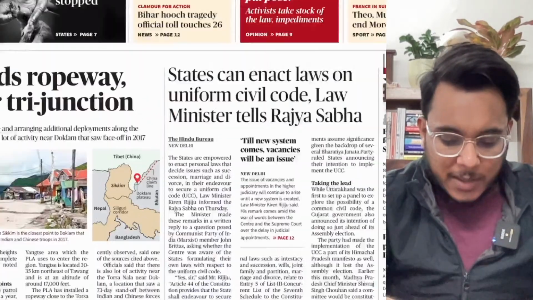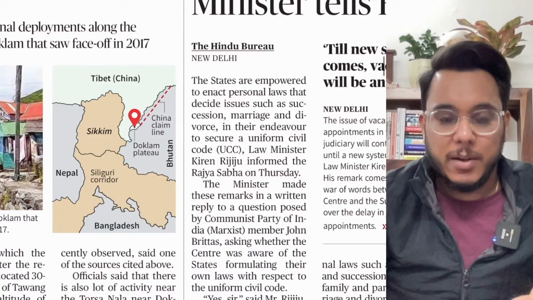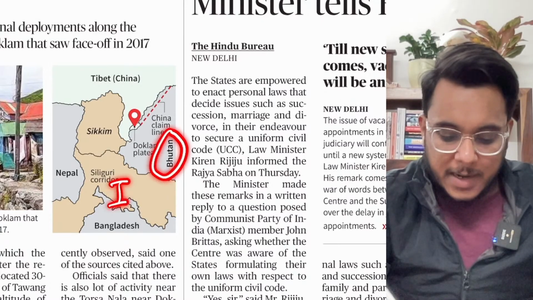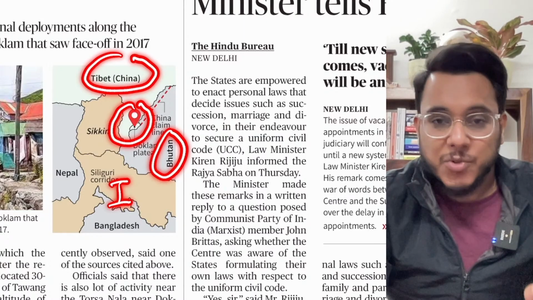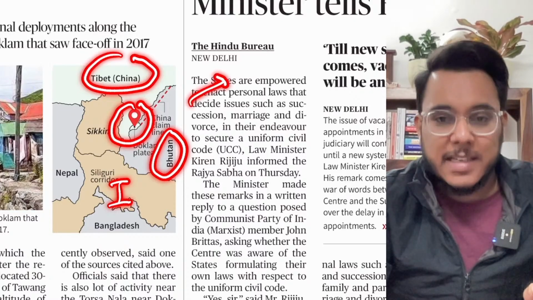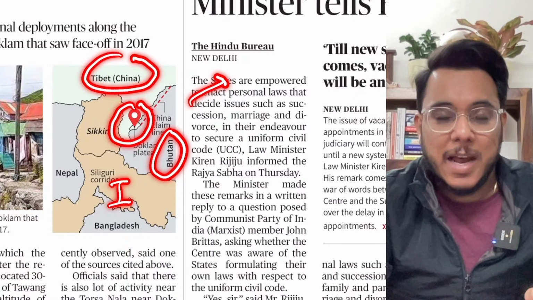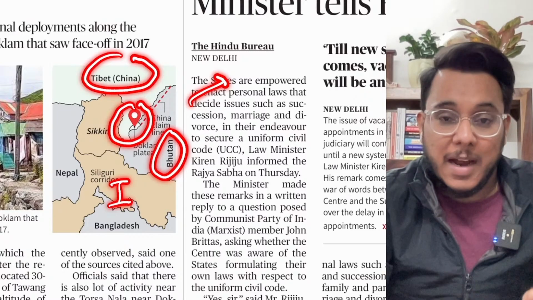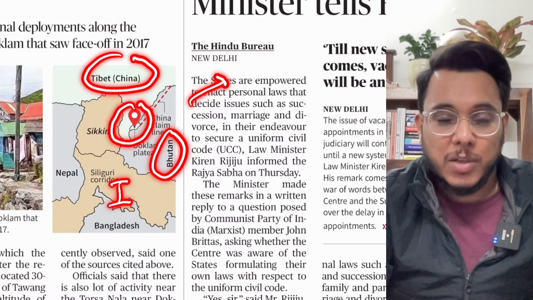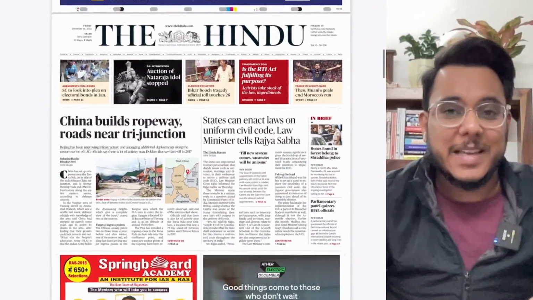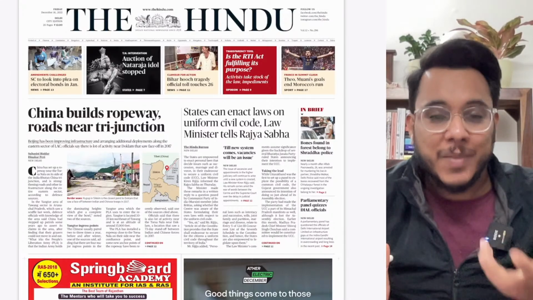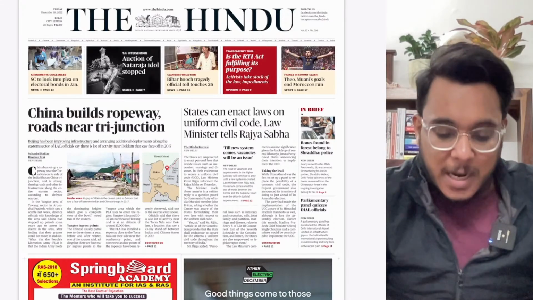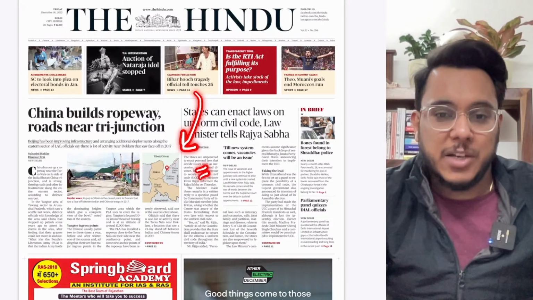Now guys, understand this particular thing, that when we talk about the Trijunction between the three countries, that is Bhutan, India and China, this particular Trijunction is a very important strategic location. We have seen just a couple of days back there were clashes between the soldiers of China and India, and these clashes happened in the Tawang sector of Arunachal Pradesh. There are unresolved boundaries between India and China, and often China claims parts of Arunachal Pradesh, and in that confrontation, this clash has happened.